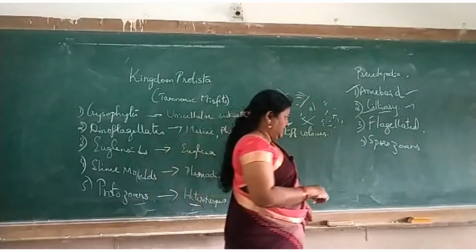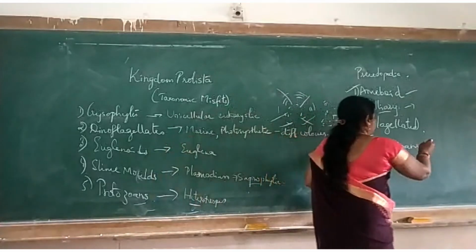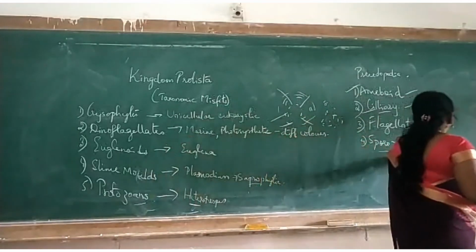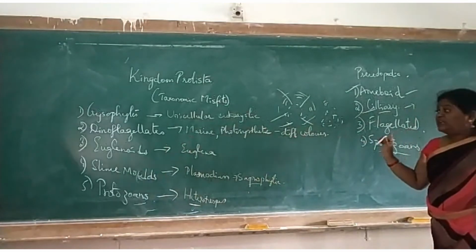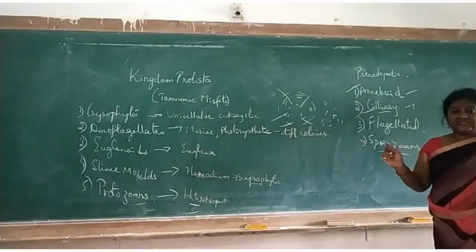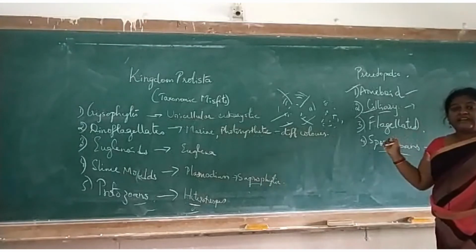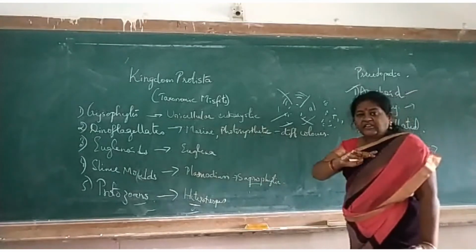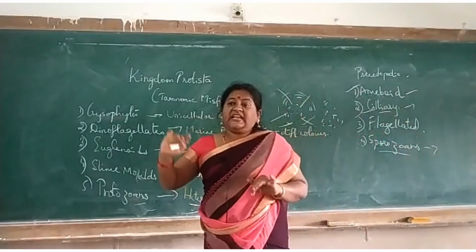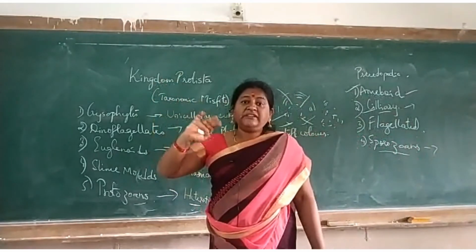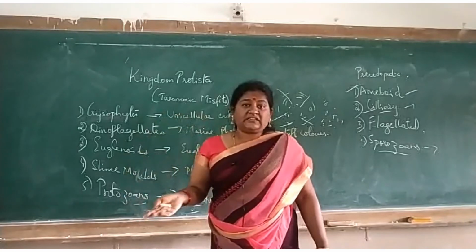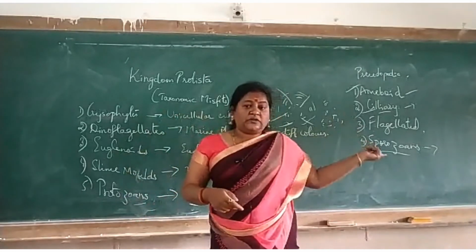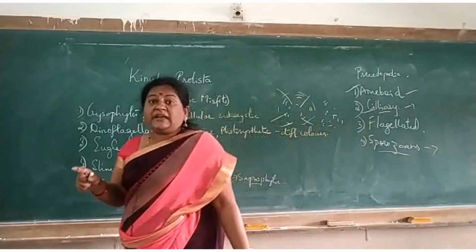Finally, this is very important because these are non-motile. They do not have any movement like projections. Hence, they are also called as parasitic, means they cannot prepare their own food. They enter into the host, okay, means another organism for food and shelter. They are very, very dangerous. So they are called as sporozoans.